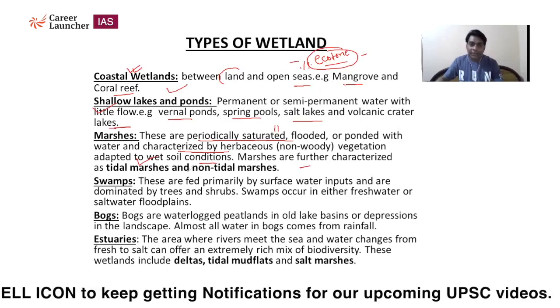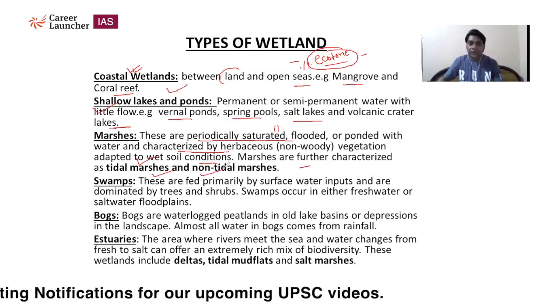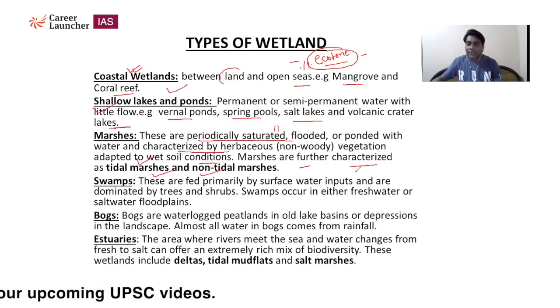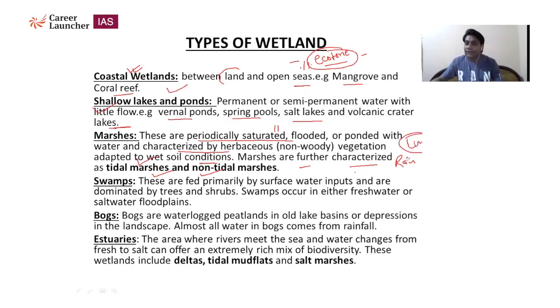Marshes are further characterized as tidal marshes and non-tidal marshes. So some of the coastal areas, like when we talk about Rann of Kutch. The Rann of Kutch is marshland because of the Luni River. The Luni River is one important ephemeral river in our country that basically disappears in the Rann of Kutch. It originates from the Aravalli mountains, and disappears near the Rann of Kutch. So that created a marshy island.